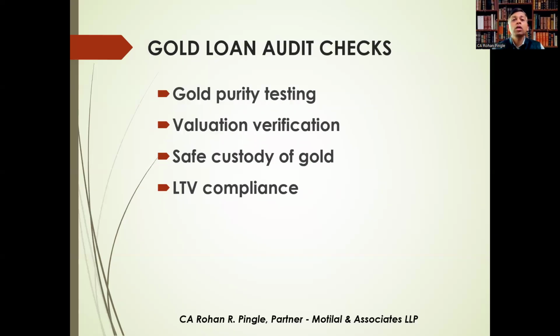Let's see what the audit checks under gold loan are. Key audit procedures include verification of the gold appraisal report, that, as I said, the appraisal report for the gold value. Check purity testing records. Ensure that gold is stored in a secure vault. We need to see the packets. Verify the loan amount is within the permitted LTV limits. And the auditor should also ensure proper inventory records of the placed gold.